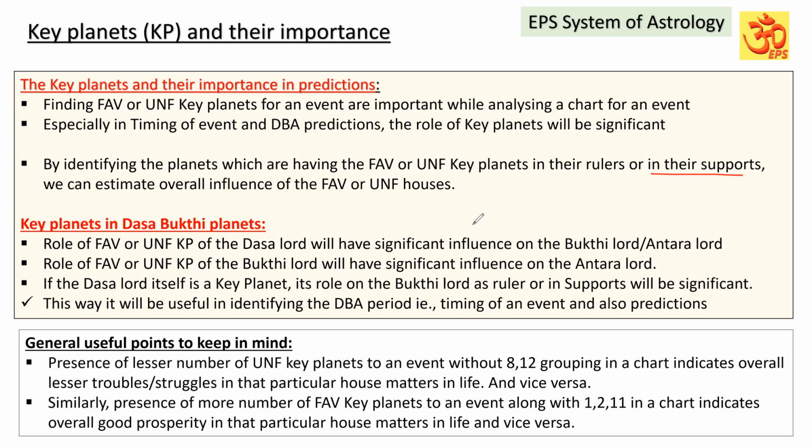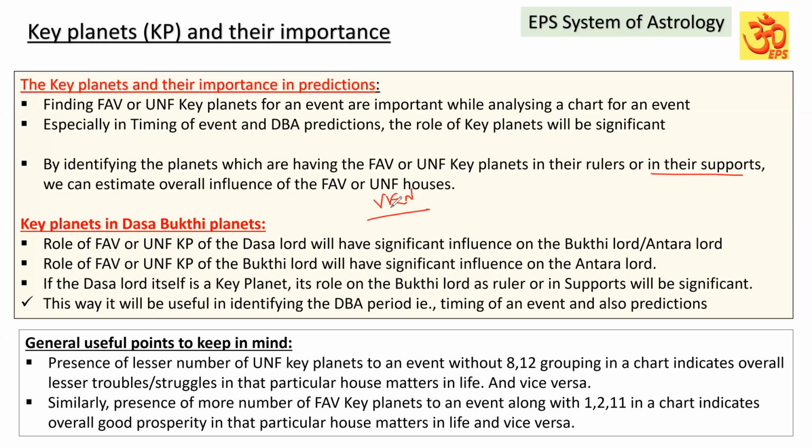Suppose you are going to study the Dasa Bhukti planets. By studying the favorable key planets and unfavorable key planets of the Dasa Lord, it will be more useful in finding the Bhukti Lord which is going to give a supportive effect to the Dasa Lord. It means the role of the favorable or unfavorable key planet of the Dasa Lord will have significant influence on the Bhukti Lord or Antara Lord. For example, the Dasa Lord is Venus.